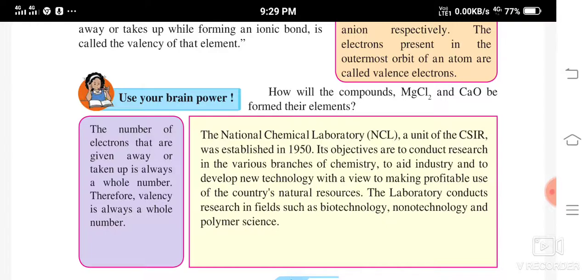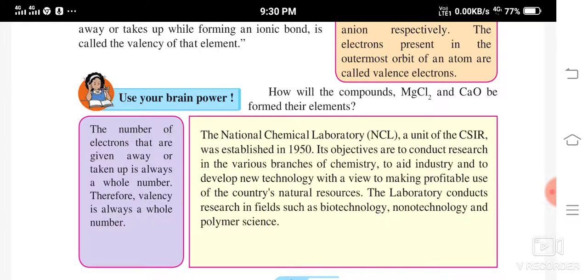You should first write their atomic number, then according to the atomic number write the electronic configuration, and after writing the electronic configuration, draw the structure.